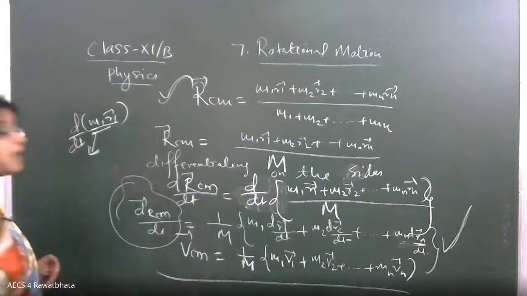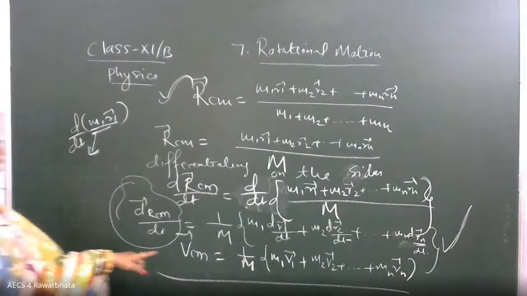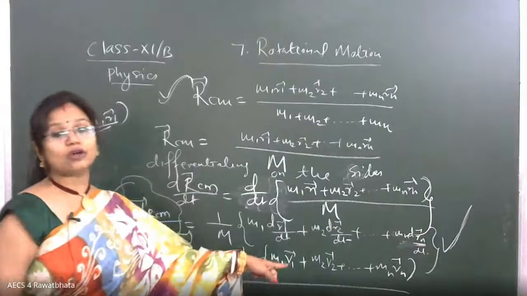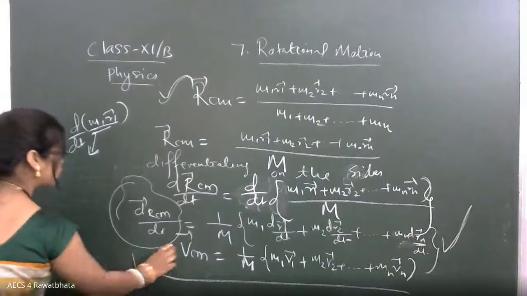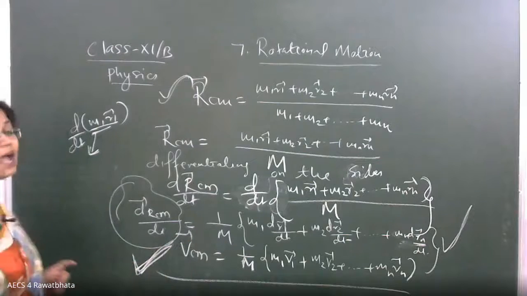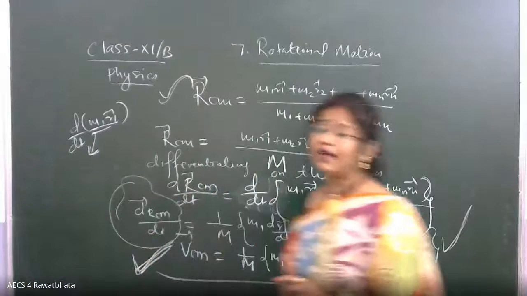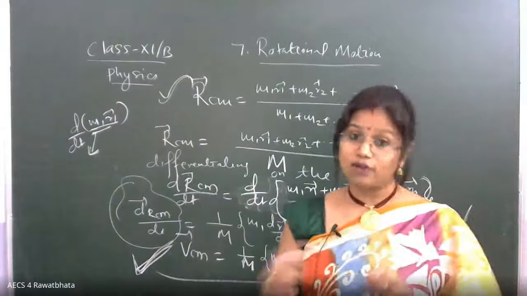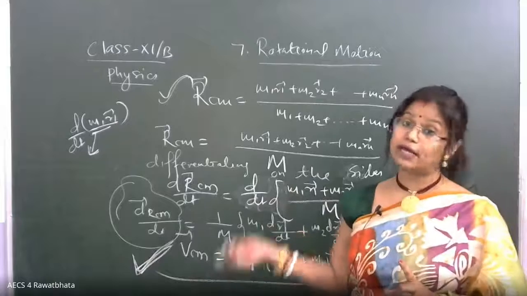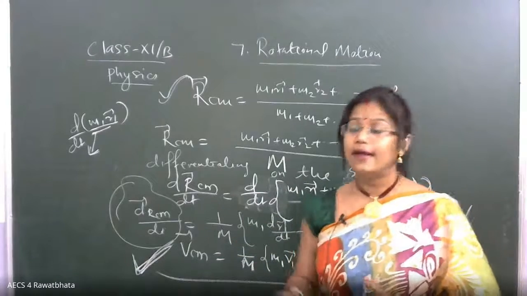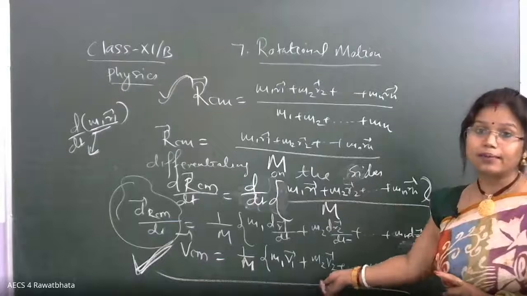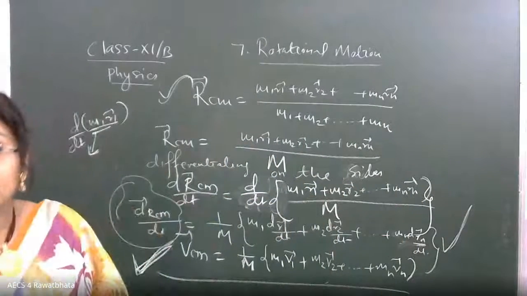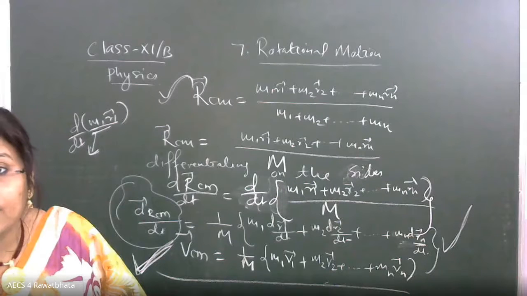So here I am having the velocity of center of mass is equal to 1 upon M times m1v1 plus m2v2 dot dot mnvn. So just up to this part you quickly write down, and from here only after one step we'll be getting the idea of how the linear momentum of the system of n particles is related with the velocity of the center of mass and the total mass of the system, dear. So just write down up to this part and just mention in the chat whether written or not, quickly.